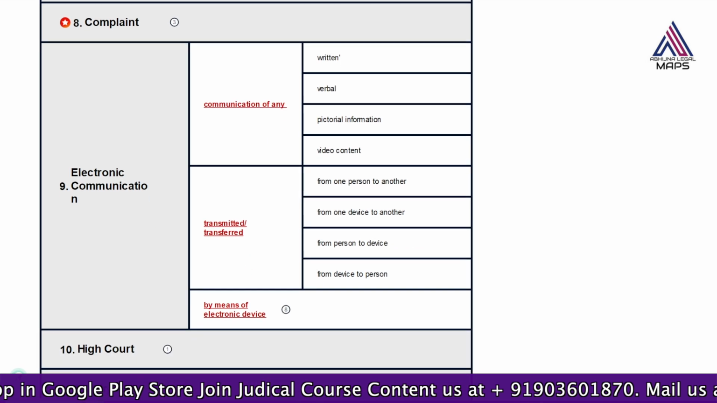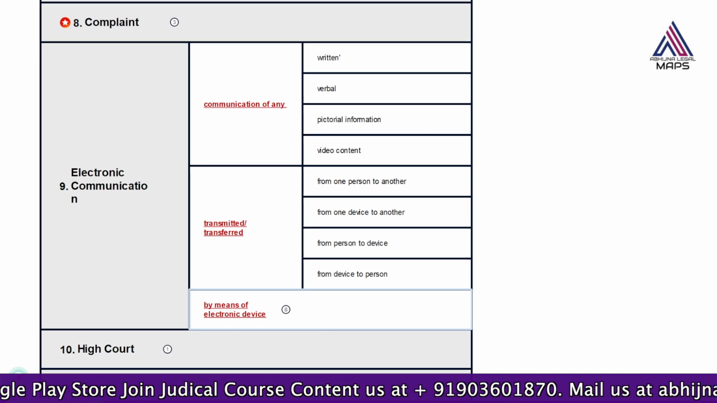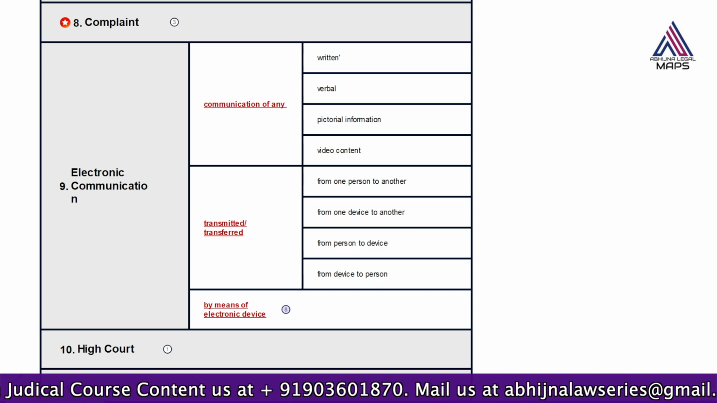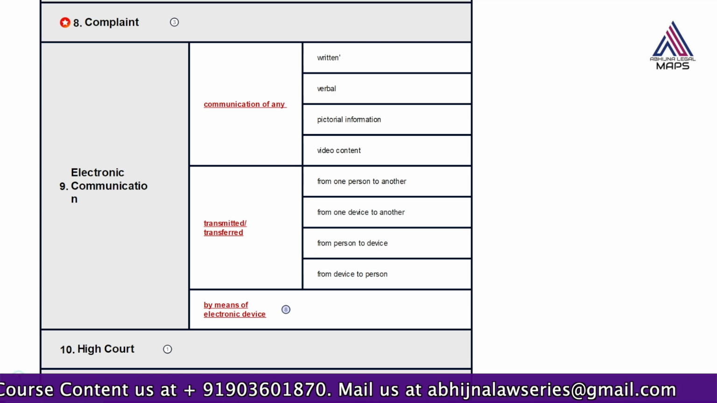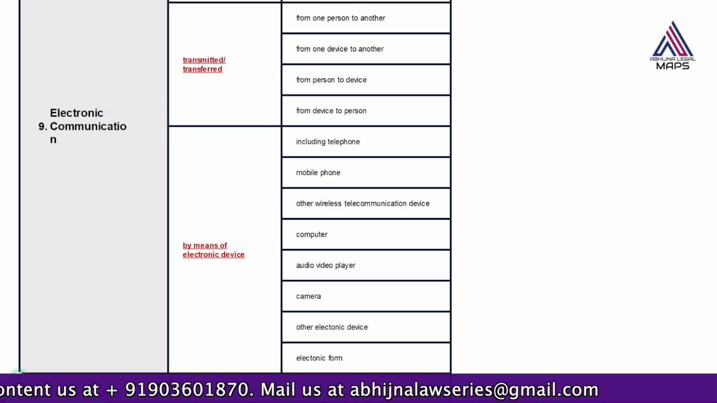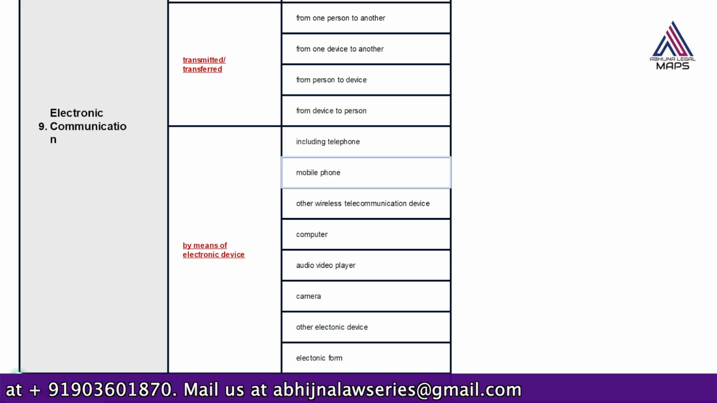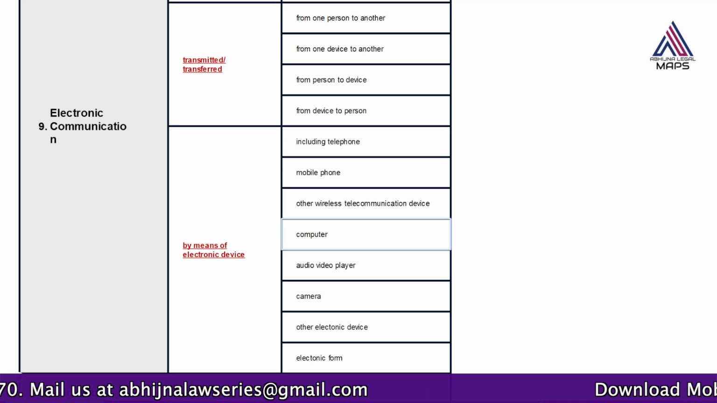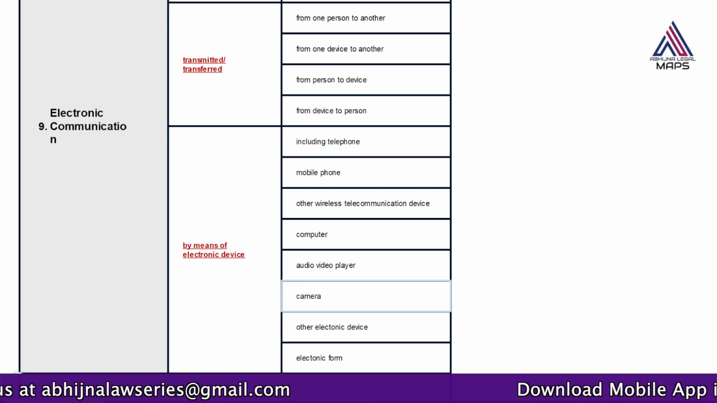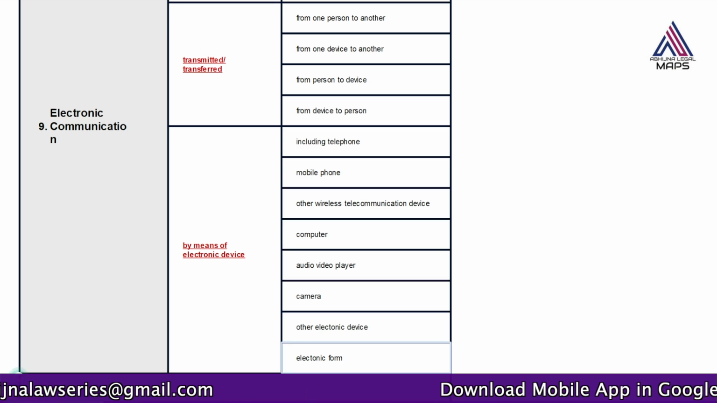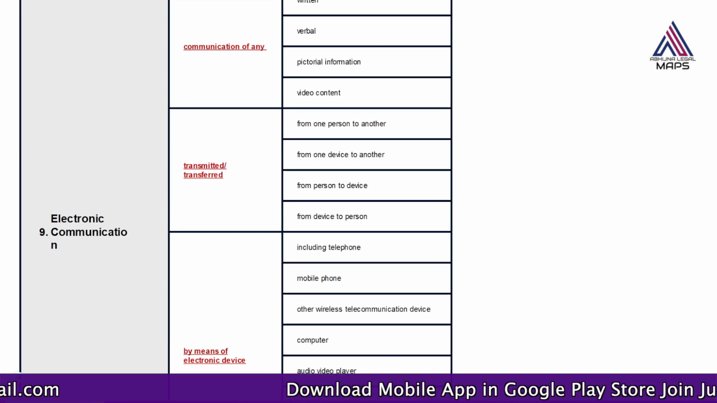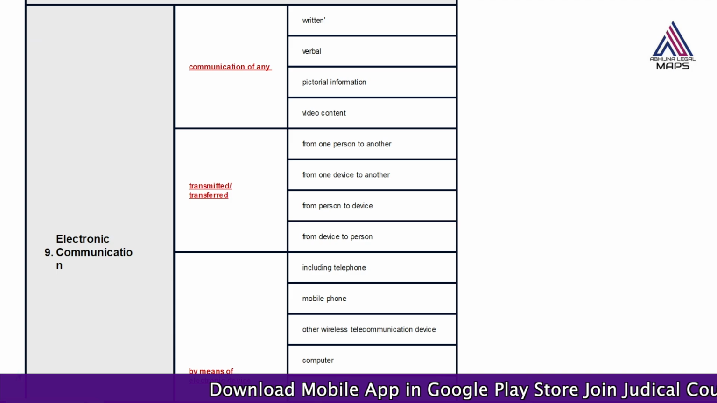Okay, and through what means are you transmitting? You are doing it by way of an electronic device. You cannot do it orally. You need to have a particular device. So what is that device? They have given examples. It could be telephones, mobile phones, wireless telecommunication device, computer, audio video player, camera, or other electronic device or electronic form, which the central government will prescribe. So these are the different types of electronic devices.